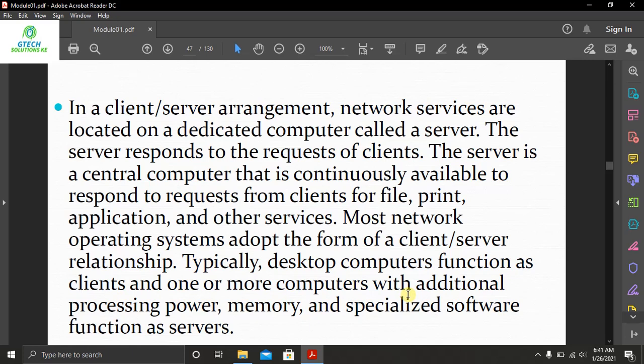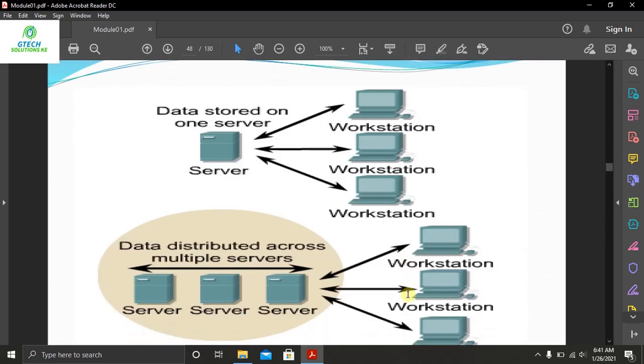So you have seen that a desktop machine, your laptop, or your phone acts as a client, whereas a dedicated machine, which is a server with powerful processing power, memory, and specialized software, acts as a server. In this diagram, you can see several workstations on this side, and on the other side we have a data store on one server. This server has been dedicated to storing the information needed by the workstations. Each time a workstation needs information, it requests it from the server.